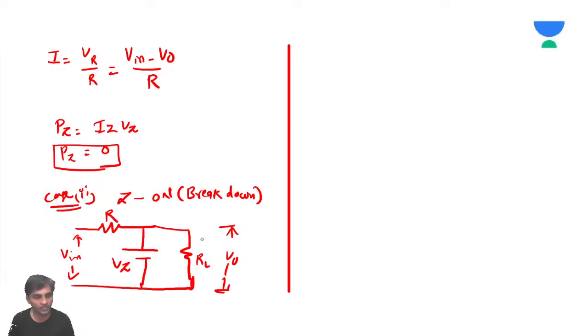Now what do we need to calculate? Whatever you want, you can calculate. I is equal to IZ plus IL.